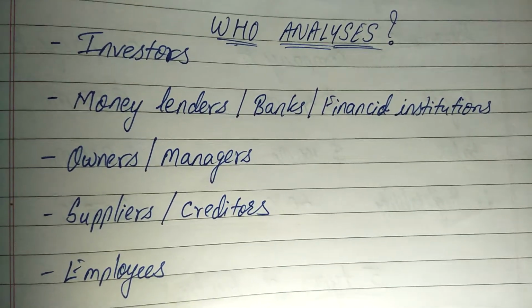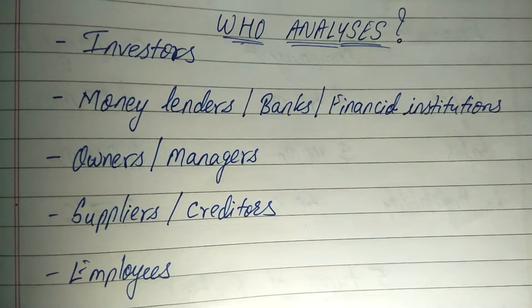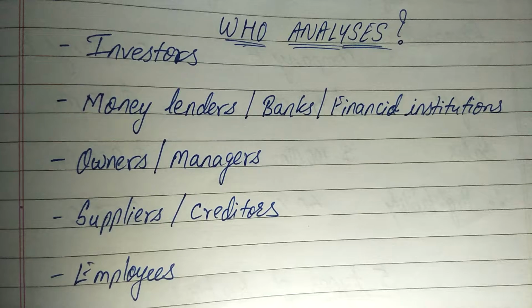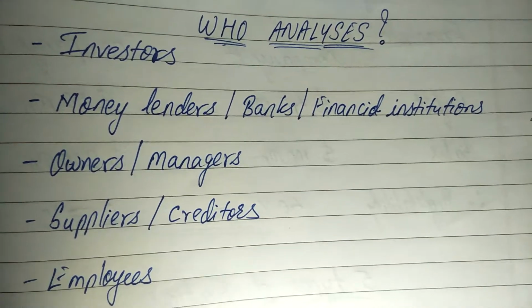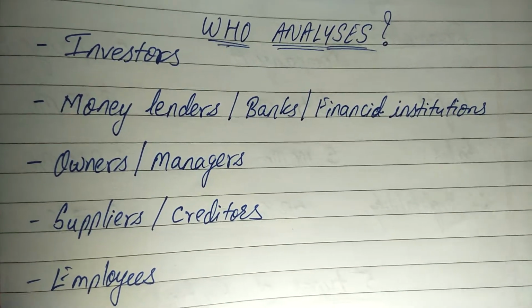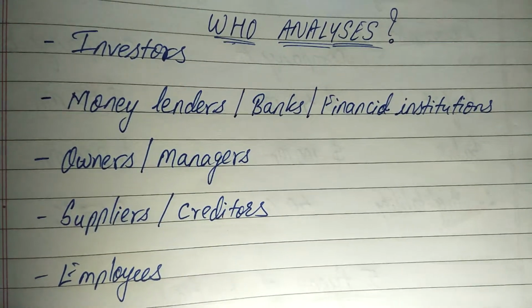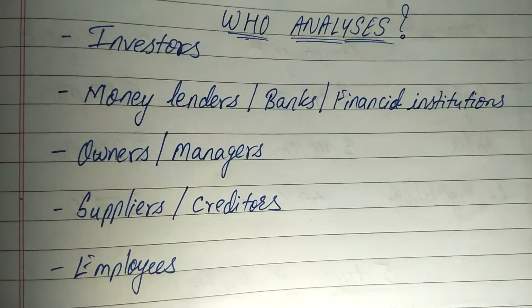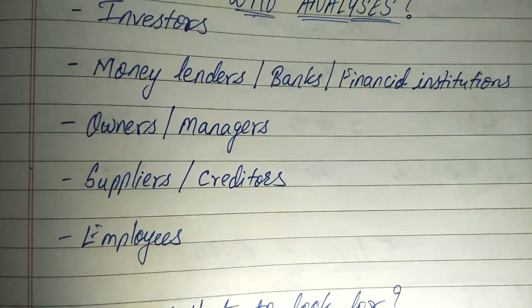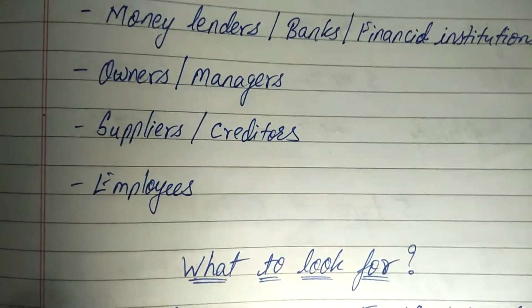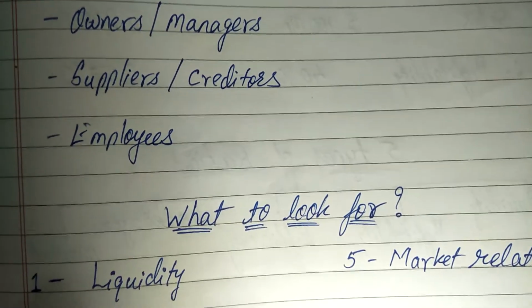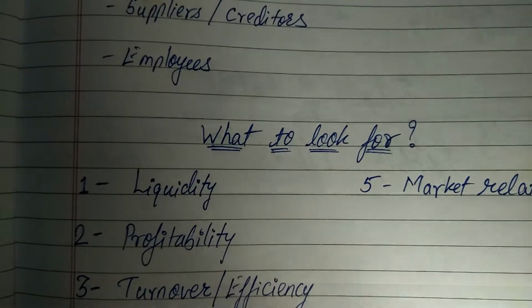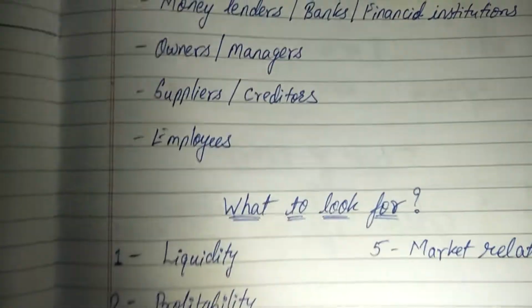And last but not the least, it is the employees of the organization who would like to understand how well our company is doing, and accordingly what demand for compensation can be made to the organization. So all these stakeholders, and of course there could be many who are directly or indirectly related with the organization, would carry out the financial statement analysis of the company.